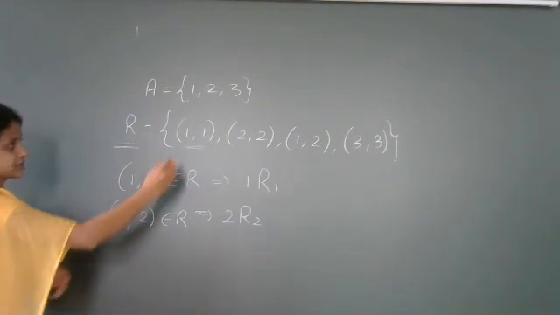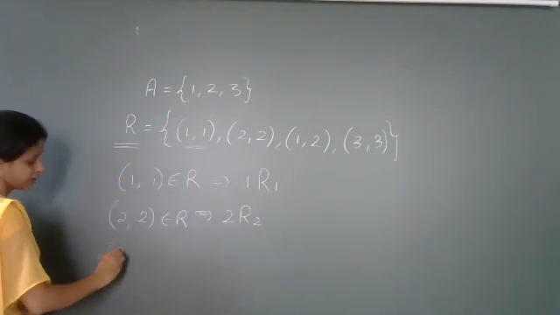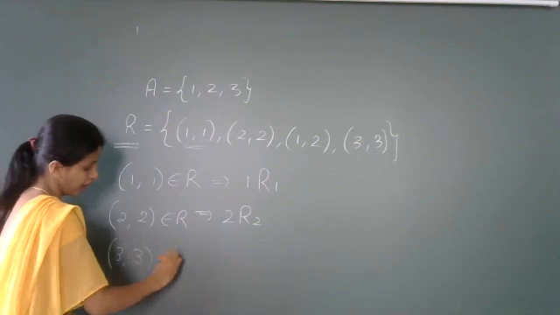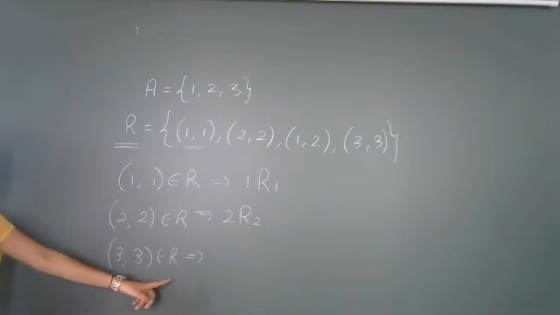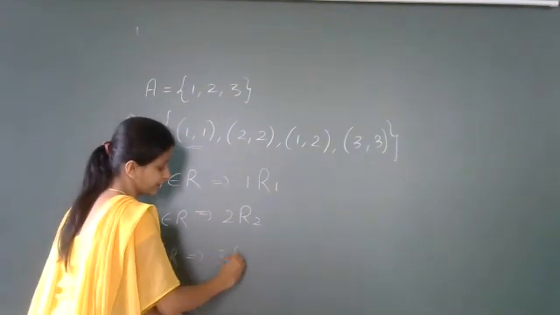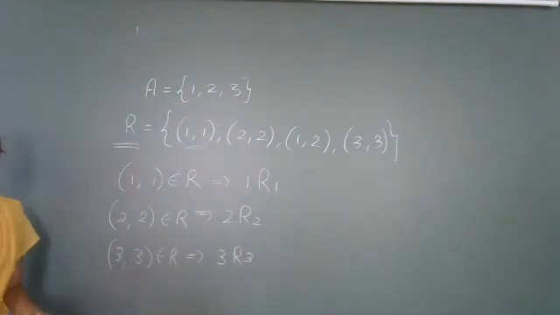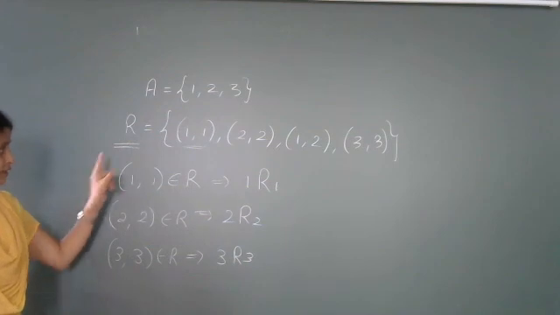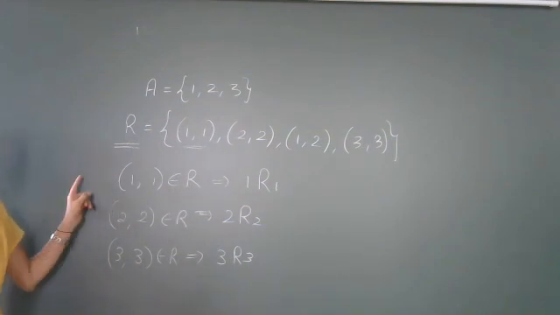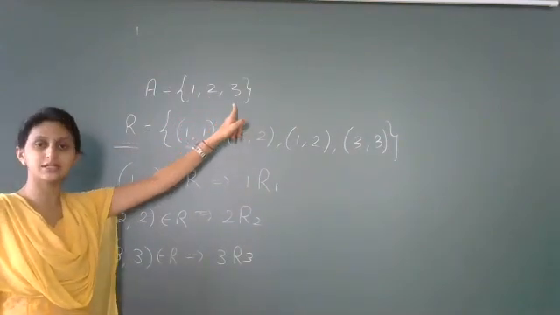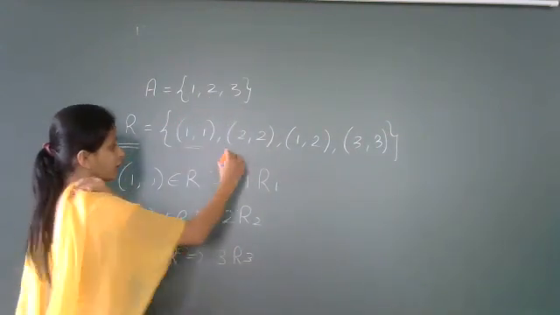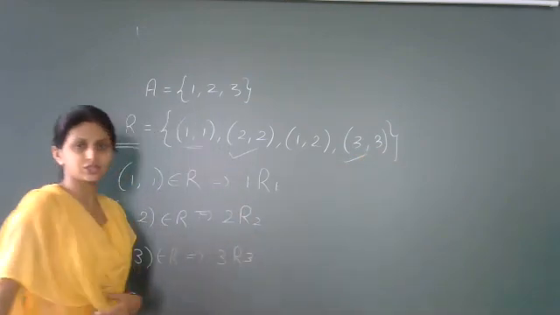Right? Now let us take the third element. What is the third element? 3, 3 belonging to R. So this ordered pair 3, 3 also belongs to R. Right? So what does that mean? 3 is related to itself. So what we can see? We can see that these 3 elements are related to itself. 1 is related to itself, 2 is related to itself, 3 is related to itself. So these 3 ordered pairs you have in a relation.